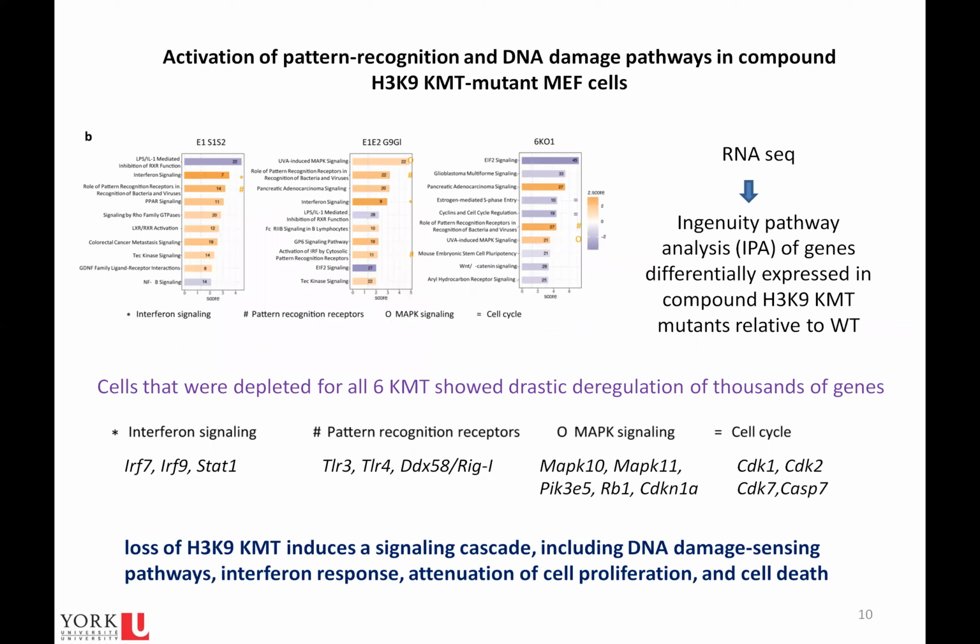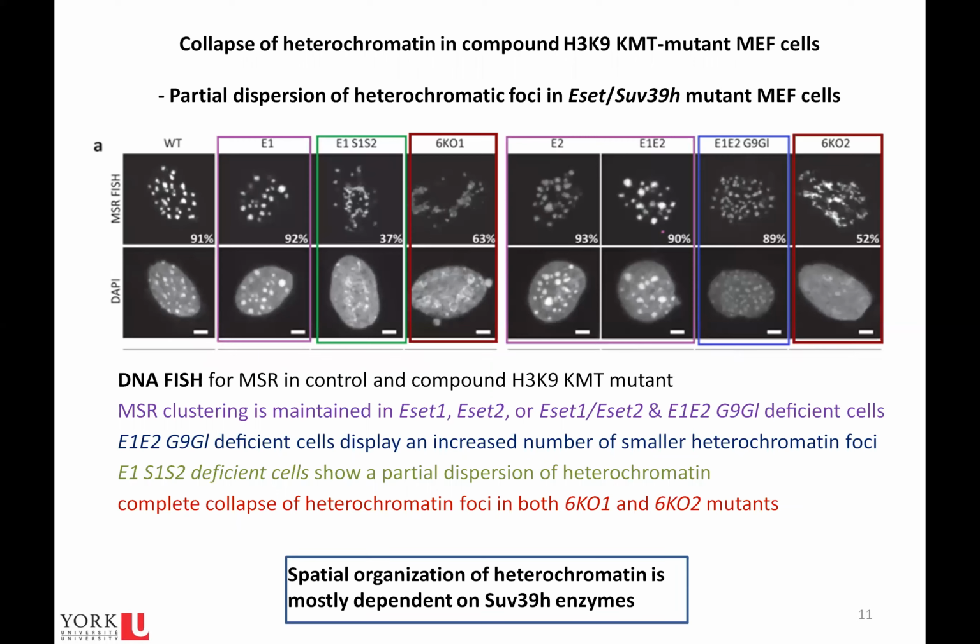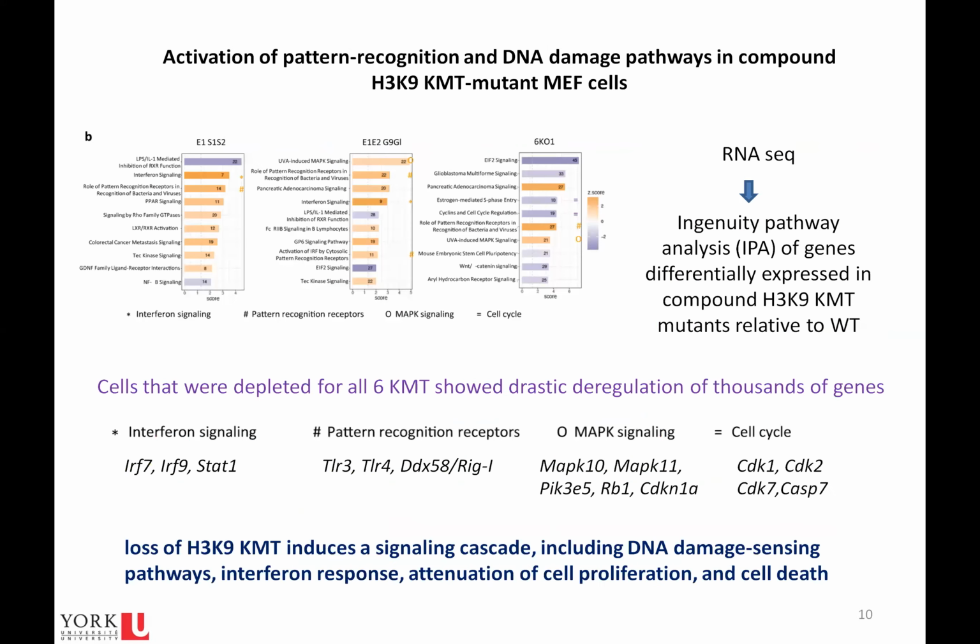Then they analyzed changes in gene expression levels upon loss of H3K9 methylation using RNA-seq. They saw that mutant cells depleted of all 6 methylating enzymes show drastic deregulation of thousands of genes. And they concluded that loss of H3K9 methylating enzymes induces a signaling cascade, inducing DNA damage sensing pathways, interferon response, attenuation of cell proliferation, and cell death.